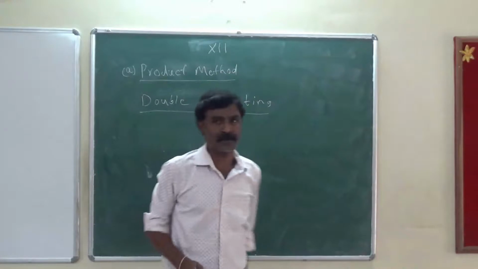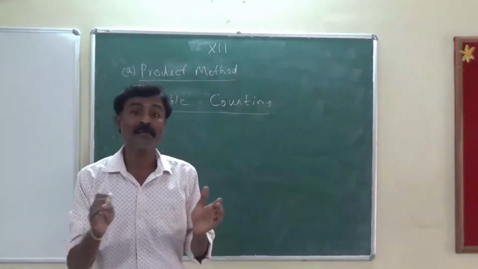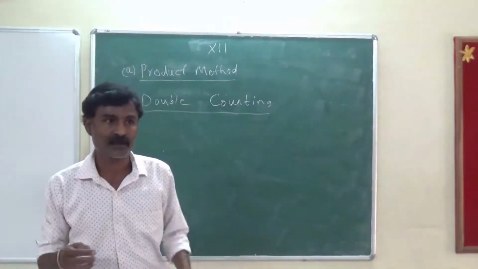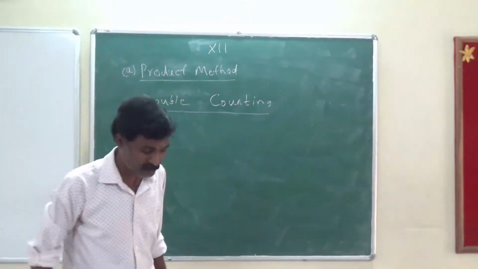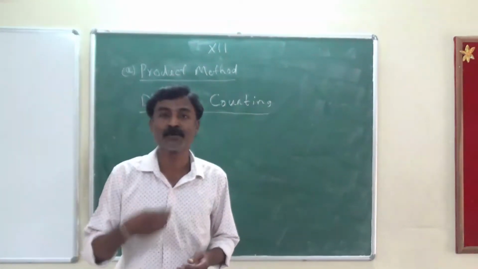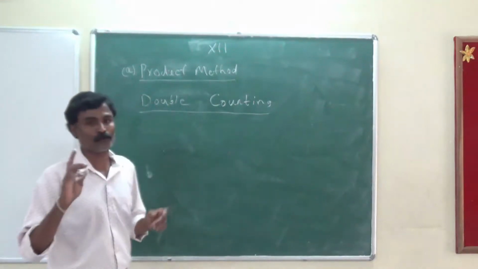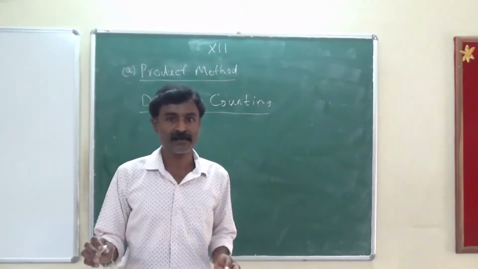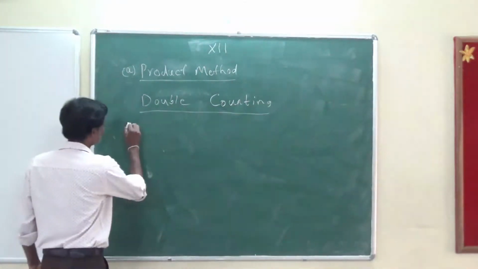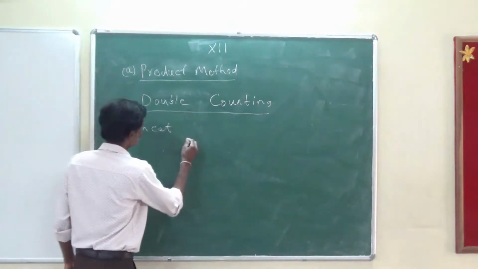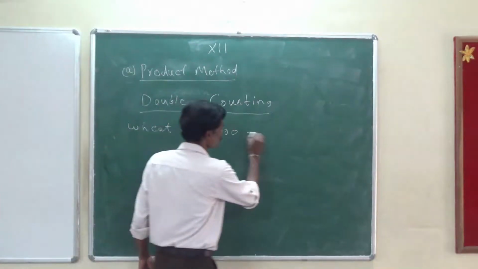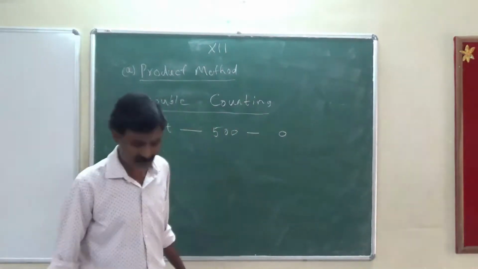Double counting is nothing but counting the output of that particular product again and again at different levels. Now what are the different levels? I will explain it one by one. For instance, I am a farmer. Now I am sowing wheat. I have 1 acre of land and I produce around 500 rupees of wheat from that. So first, this is the basic wheat I produced. I got 500 rupees. Now my production cost is 0. There is no production cost in this.